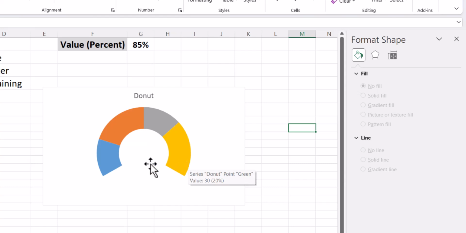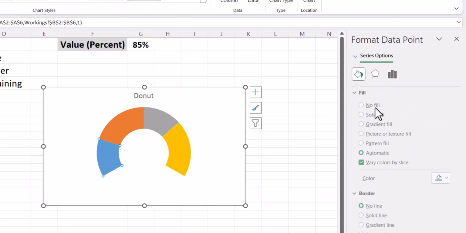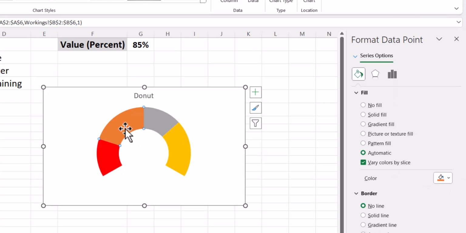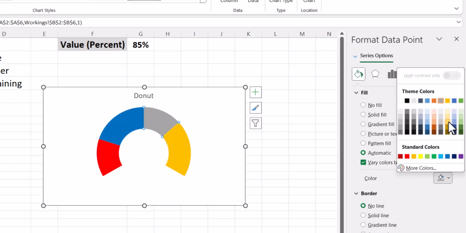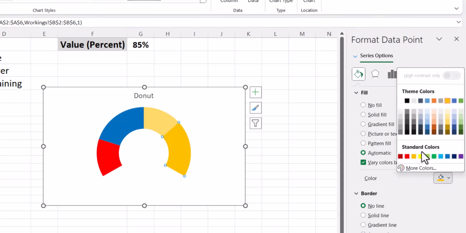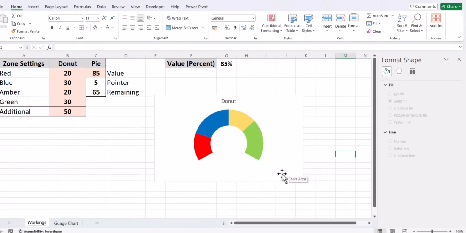The next is you put your colors. So I select this color over here and I put it as red. Then I do the next. I put it as blue. This would be amber and the last would be green. So if you see, we have a gauge chart initial step which is created.